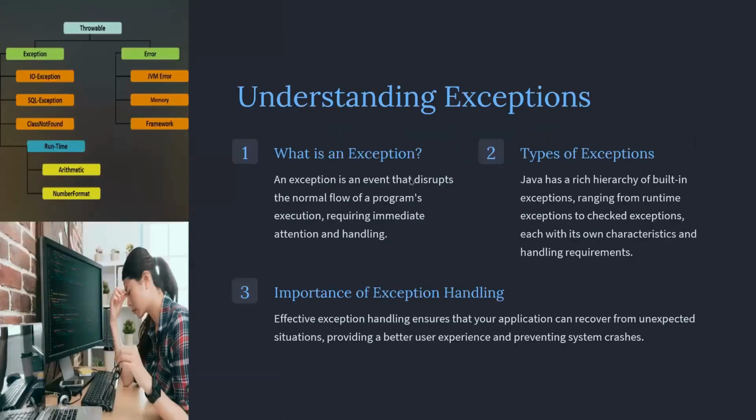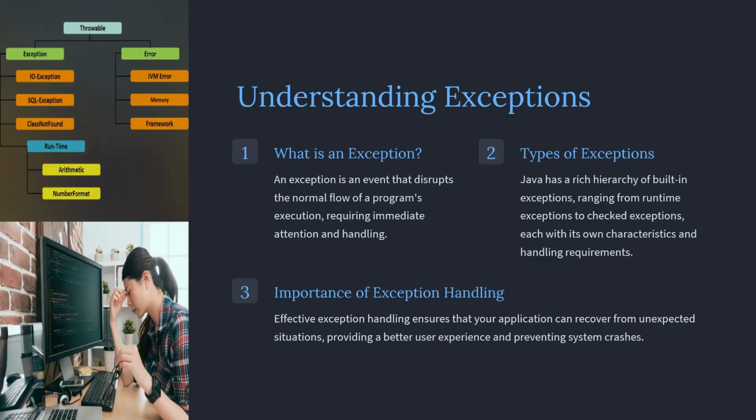Understanding exceptions is important before we handle them. Exceptions are unexpected events that disrupt the normal flow of the program. They can occur due to various reasons like user input errors, file access issues, or network problems. By properly handling these exceptions, your code can be more robust, informative and user friendly. You can also prevent program crashes.